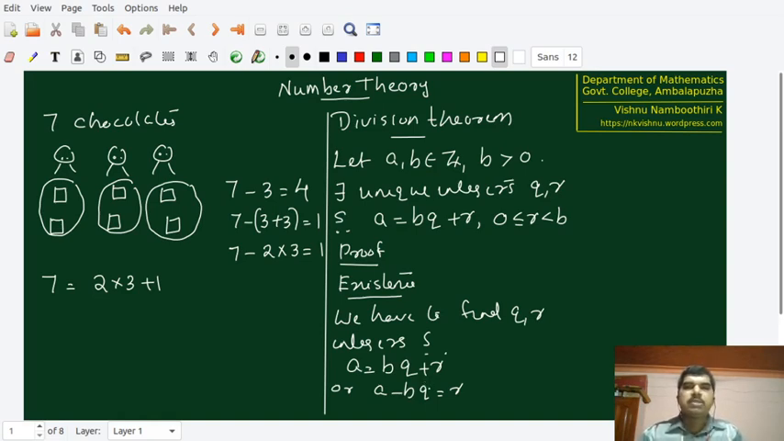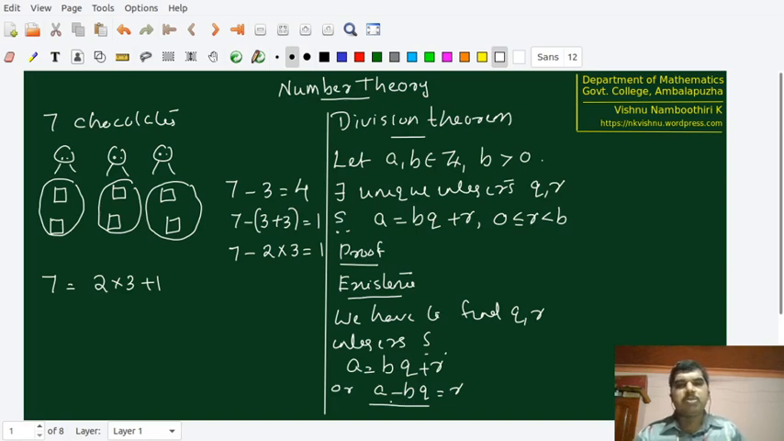Now, one more thing is that R has to satisfy the condition 0 less than or equal to R less than B. But what is R now? R is now A minus BQ. Therefore, we want to find out Q, an integer, such that A minus BQ is greater than or equal to 0 and A minus BQ is less than B.